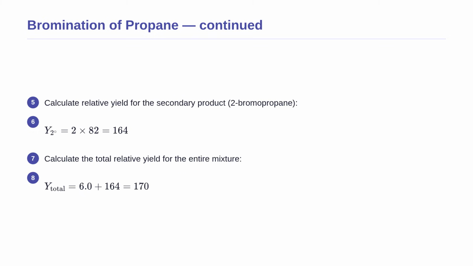Next, we add the primary and secondary relative yields together to get the total yield score. Adding 6.0 and 164 gives us a total score of 170. Notice how this total is heavily dominated by the secondary product's contribution. We will use this new total to find the final percentages.